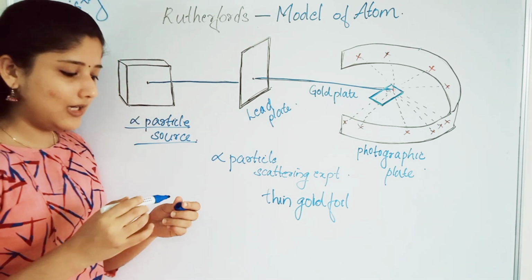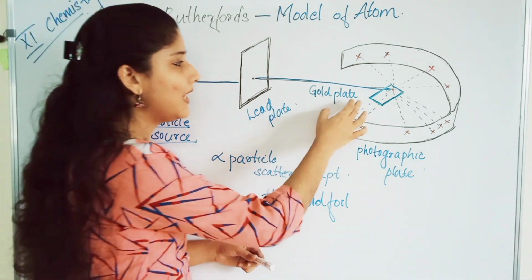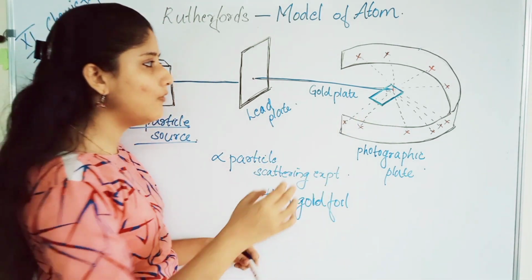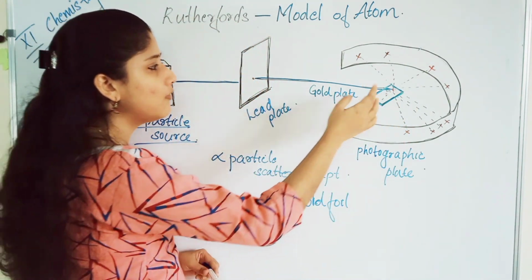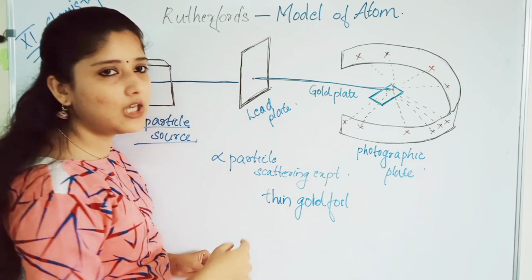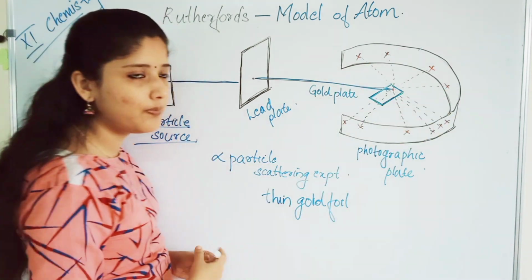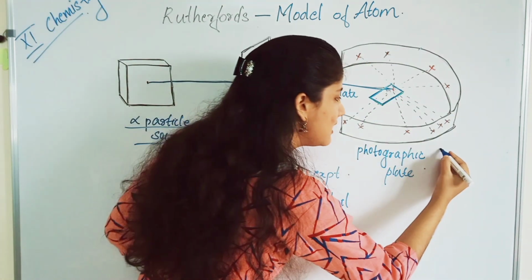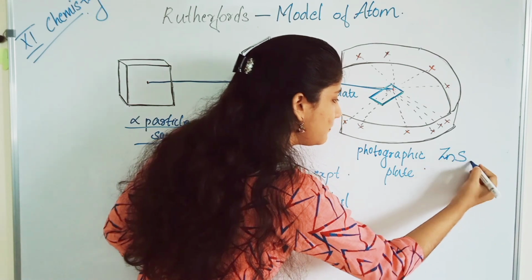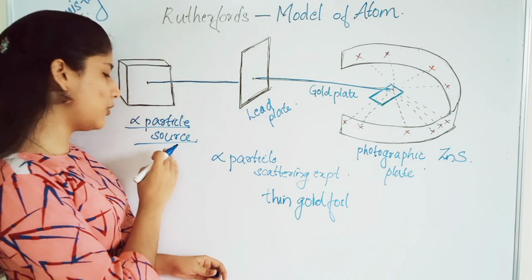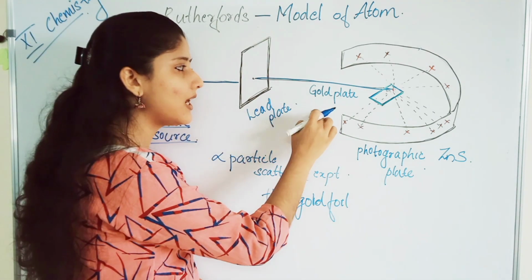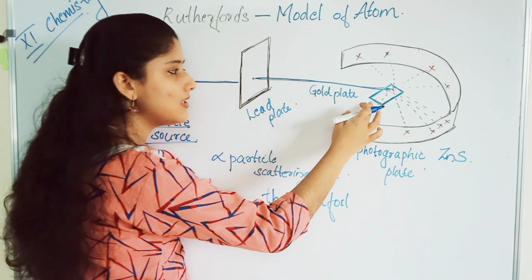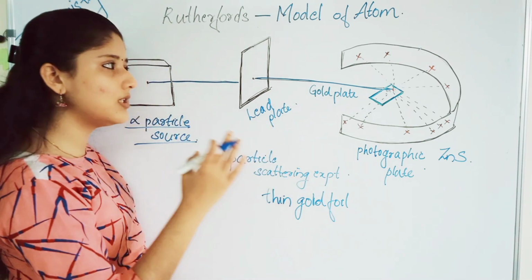These alpha particles will strike the gold foil and will either pass through or be deflected from the gold foil, and here we keep a photographic plate. A photographic plate of zinc sulfide is kept here. Alpha particles are produced from the source, pass through the lead plate, and strike the gold plate. This is the gold foil that we use in the experiment.